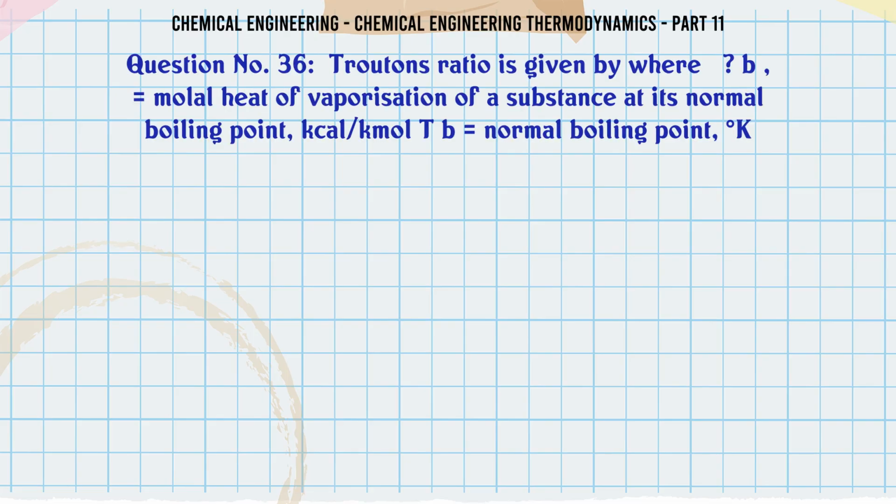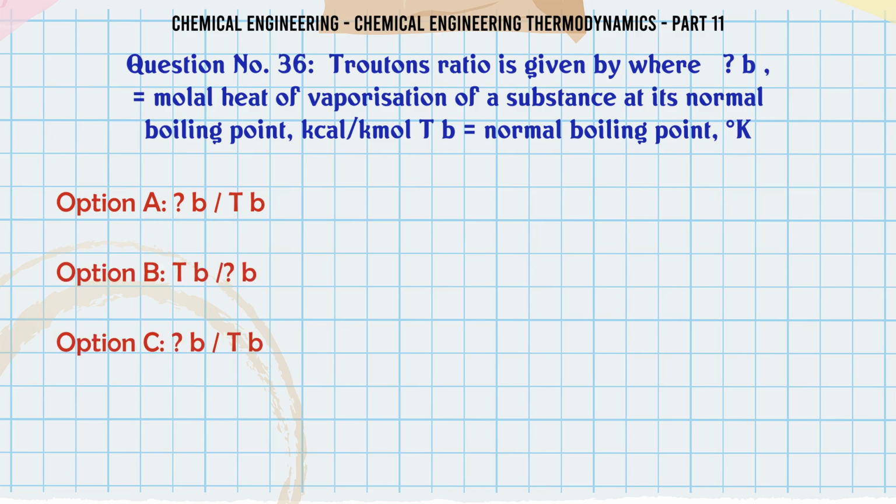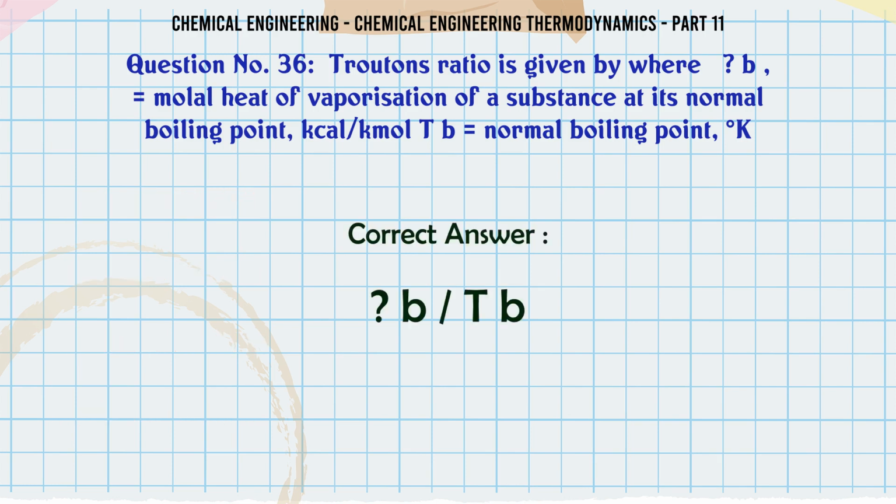Troughton's ratio is given by where B molar heat of vaporization of a substance at its normal boiling point calc mole, Tb normal boiling point K. ABTB, BTBB, CBTB, DTBB. The correct answer is BTB.